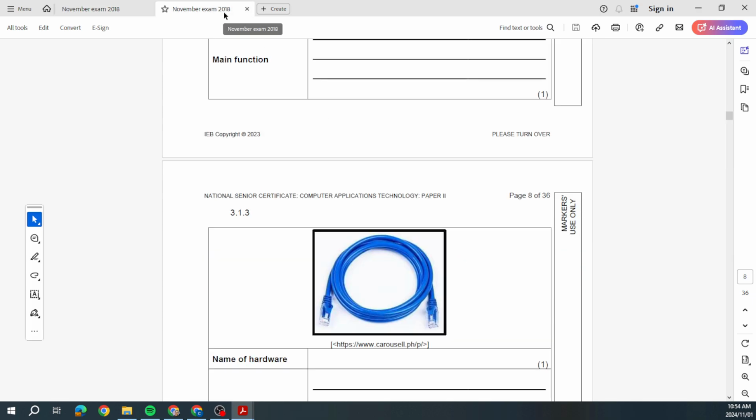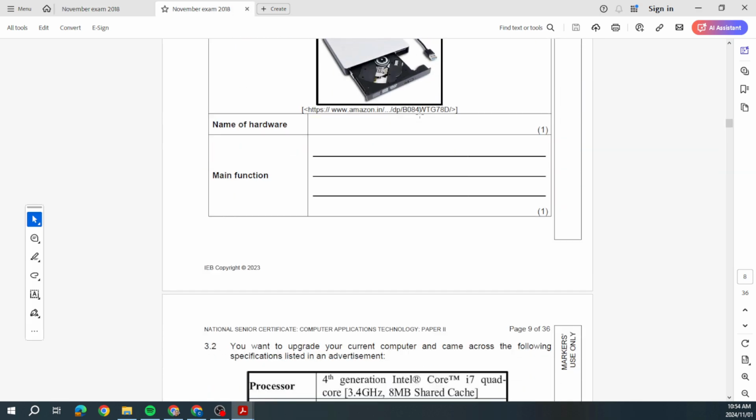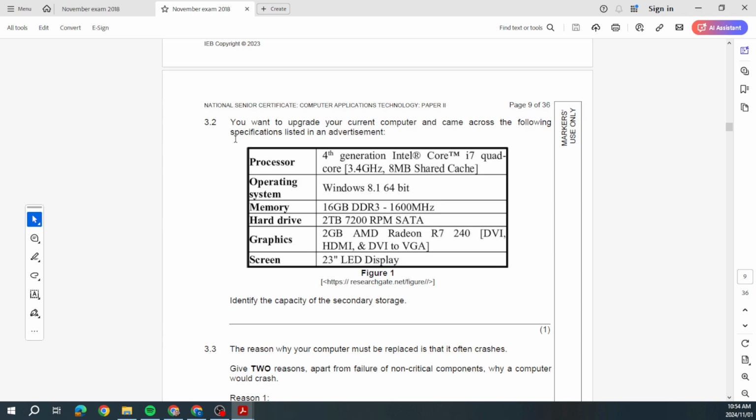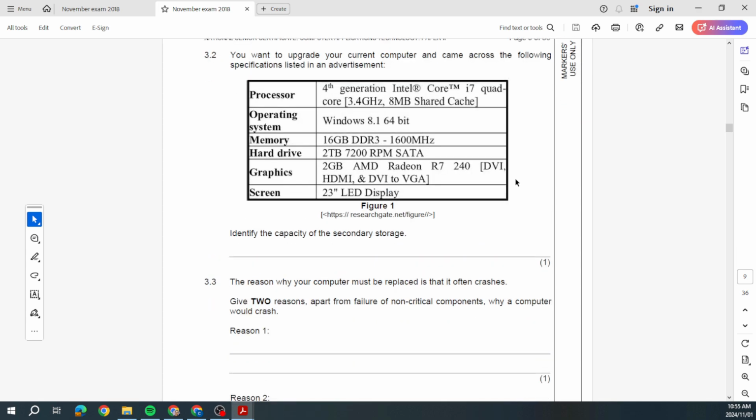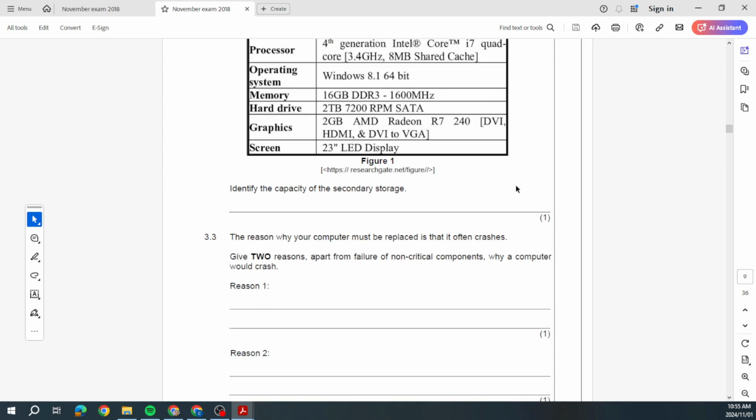All right, let's go to 2023. So we've got our hardware questions. That's all fine. Here we go. This one seems to come up quite a bit. Please, people, go and check. I have a video on the specs of the PC. You want to go through that, because when they give you this, you will get a number of questions based on that. So here they talk now about the capacity of the secondary storage.